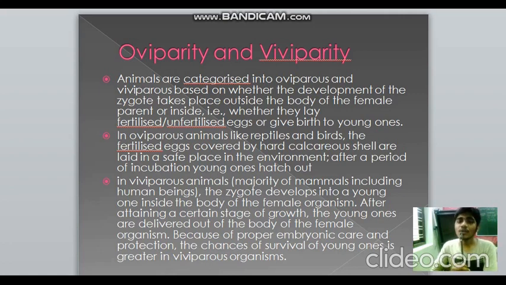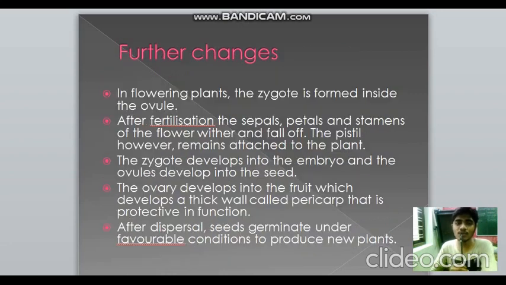Like oviparous animals such as reptiles and birds, fertilized eggs are produced and they are covered by a calcareous shell so that they are very safe, and they are also laid in a safe place. After a period of incubation, a few days or even a few months, they hatch and produce new organisms. But in viviparous animals, it's not like that. Like human beings, the zygote is inside the body of the female organism. After it attains a certain stage, like 9 months in human beings, it gets expelled out of the body of the organism. It's just delivered. So here embryonic care is there, protection is also there. So viviparity is very, very advantageous compared to oviparity.